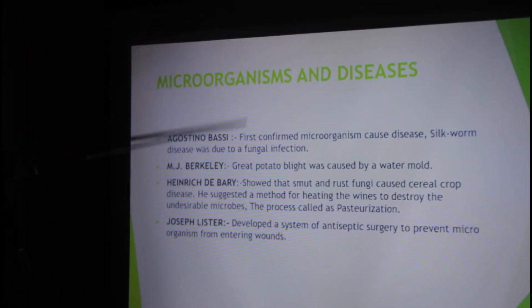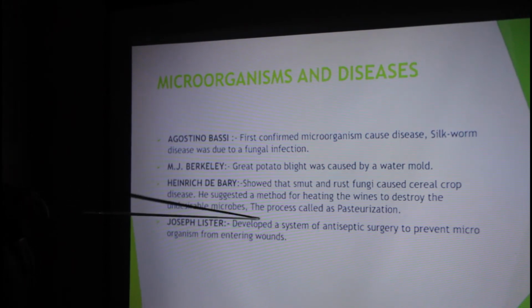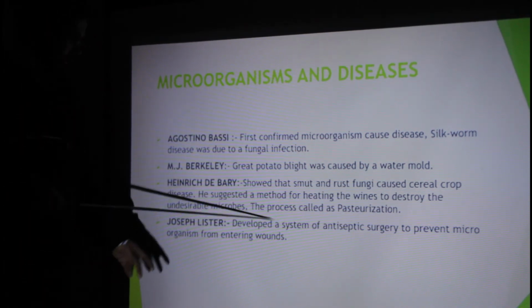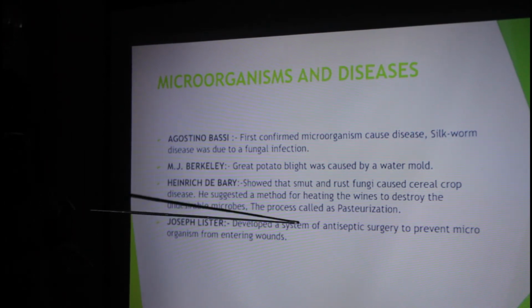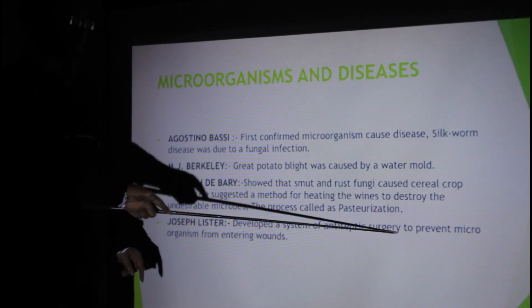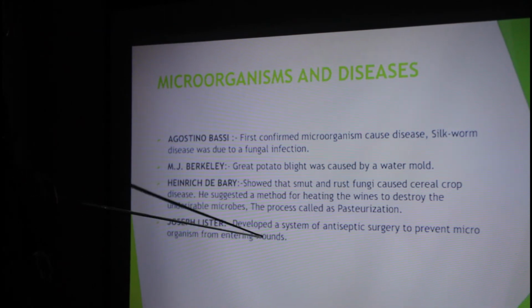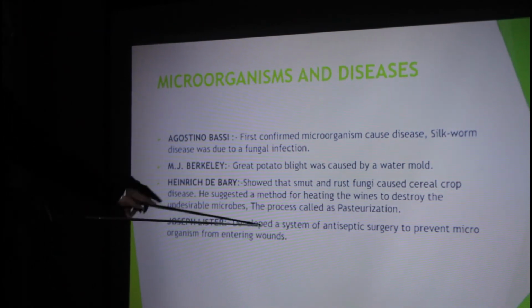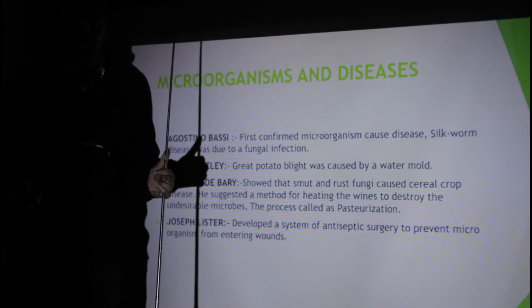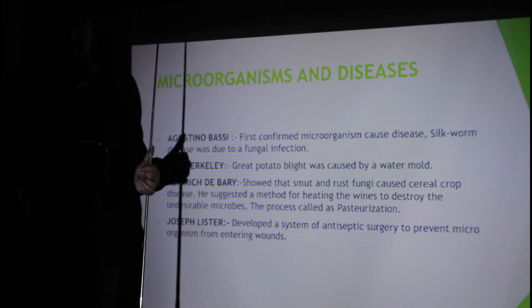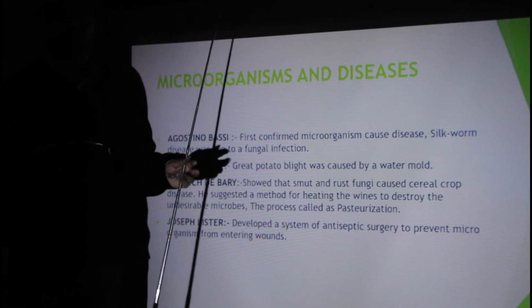Okay. Sir Joseph Lister developed a system of antiseptic surgery. He was a surgeon at that time, and he developed this system to prevent microorganisms from entering wounds. Before that, there was no system of antiseptic surgery. People just cut the area where the dissection needed to be done in open air.